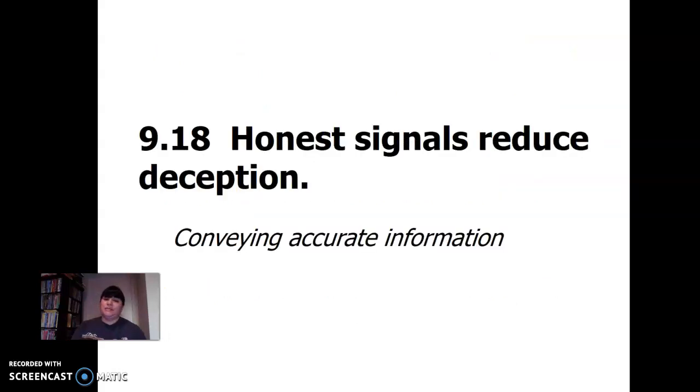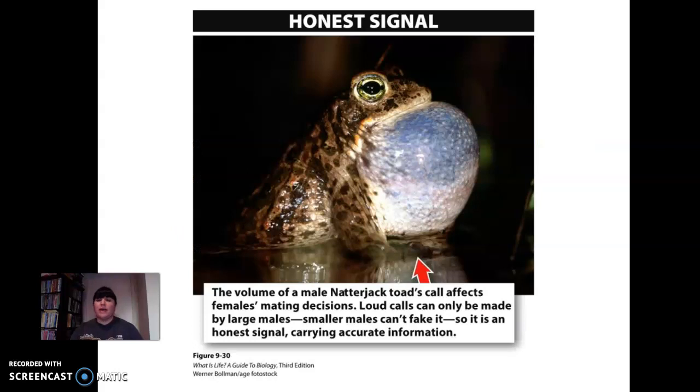Honest signals reduce deception, conveying accurate information. For example, think of frogs. They're trying to attract a mate. They're making calls. Well, guess what? Their call is going to say, is it a big frog? Is it a small frog? Is it a mature frog or an immature frog? The volume of a male natterjack toad's call affects females' mating decisions. Loud calls can only be made by large males. Smaller males can't fake it. So it is an honest signal carrying accurate information.